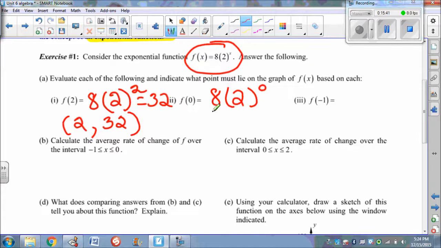Okay, so we should end up with that equals 8. So (0, 8). All right, this is also known as the y-intercept of this function.